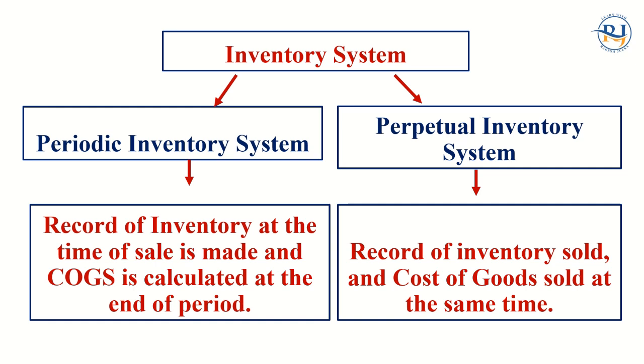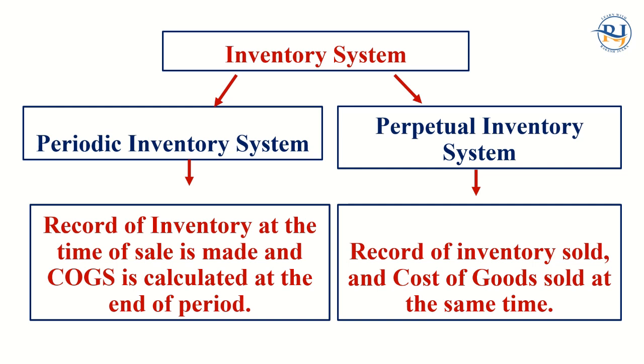But the perpetual inventory system is different. In the perpetual inventory system, whenever goods are sold, at the same time the cost of goods sold is also calculated. It means the stock will be up to date all the time.